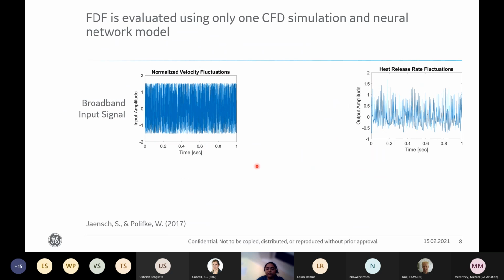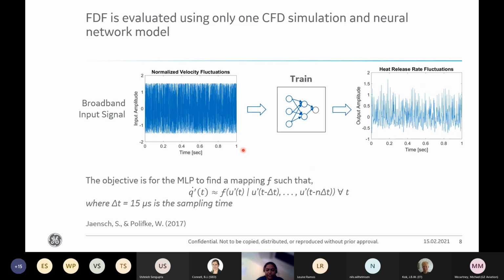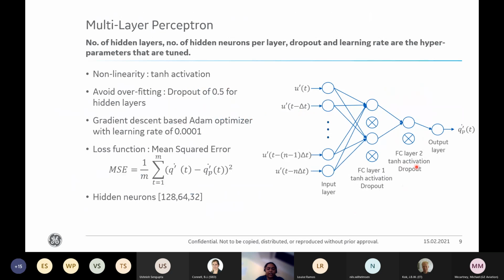Following the work of Yuan et al., we formulate a regression problem where the aim is to find a mapping F such that the heat release rate fluctuation at time t depends not only on the velocity at time t, but on some history of it. This reflects the time-lagged nature of the system. To solve this problem, a multi-layer perceptron is used. I would like to quickly go over its architecture.